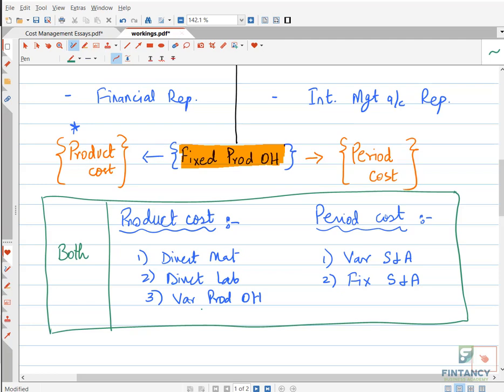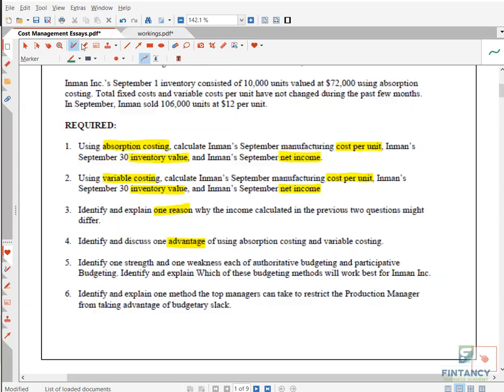But additionally, you will take fixed production overhead also there if you are using absorption costing. If you talk about variable costing, we will ignore it while calculating the product cost. Don't worry, we will solve the question. It will be easy for you, inshallah. So we need one advantage of absorption and variable.